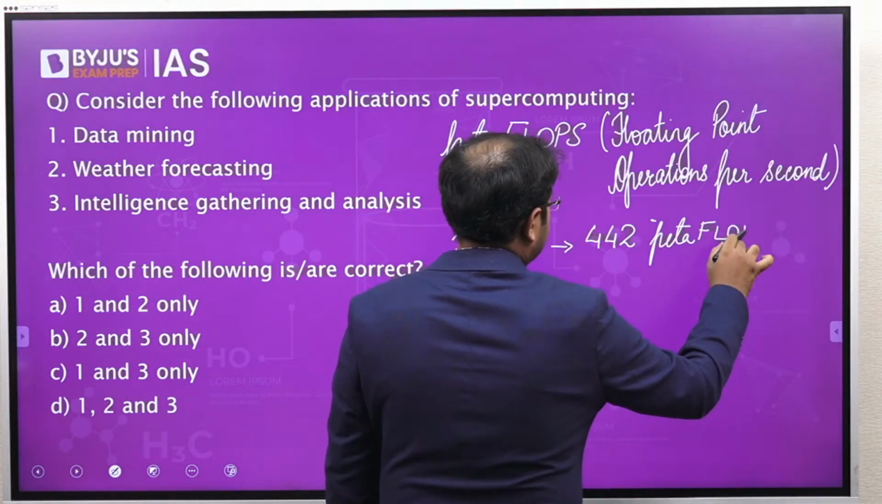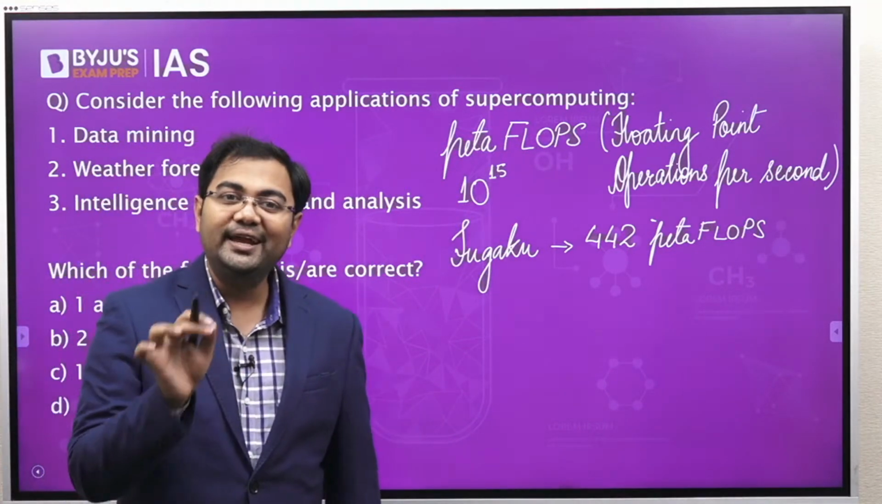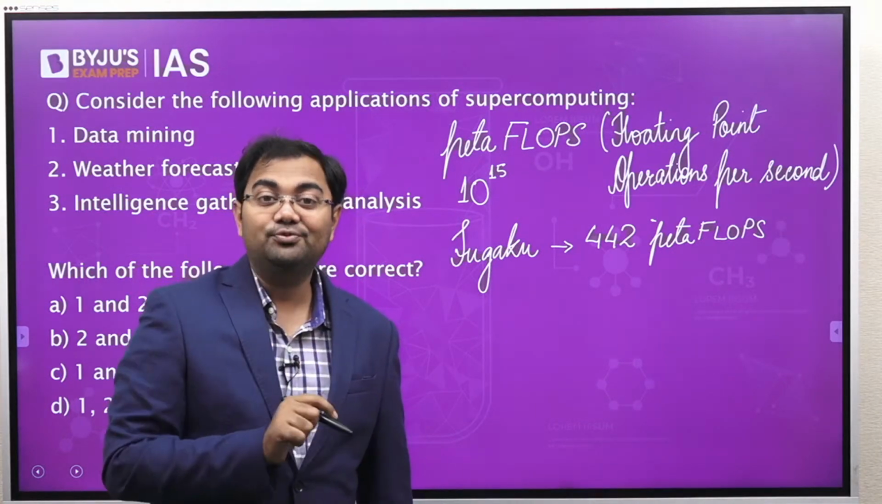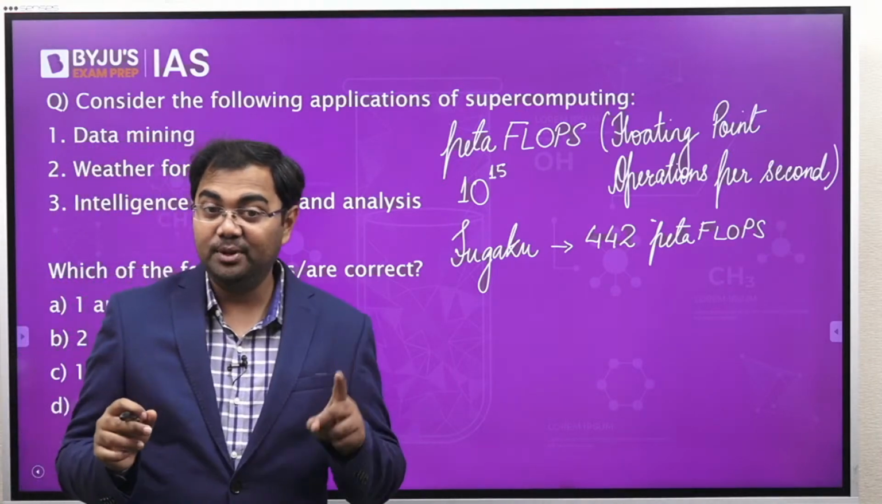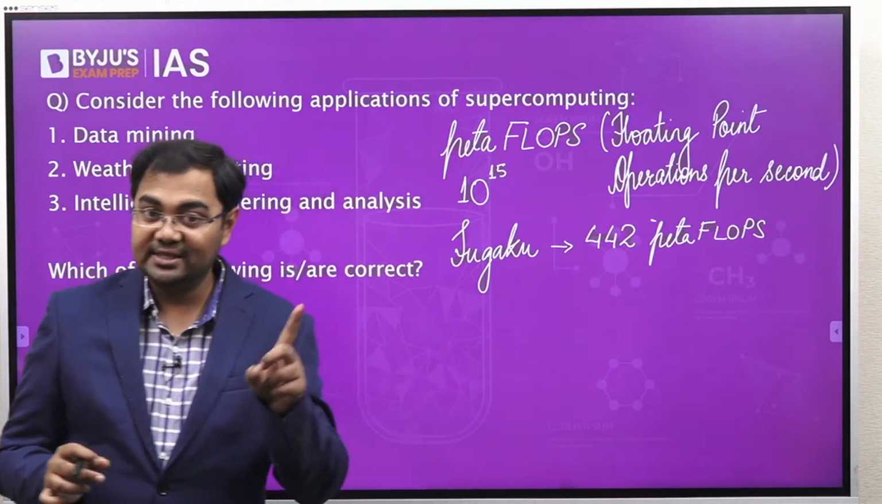442 petaflops. Now what do we mean by 442 petaflops? 442 into 10 to the power of 15 floating point operations can be performed in 1 second. So many of these operations can be done by the fastest supercomputer of the world in just 1 second.